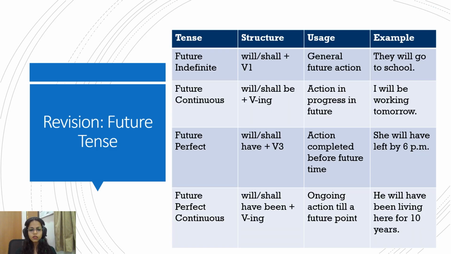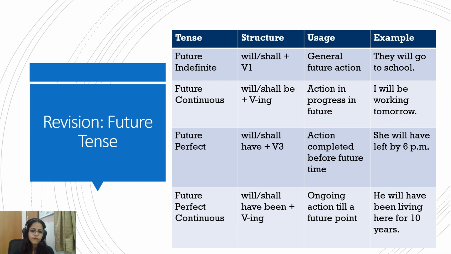Okay. Now, future indefinite tense. The structure is will, shall plus the first form of verb. Again, it's a general future action. They will go to school. This is an action that will happen in future. So, it's future indefinite or simple future tense.